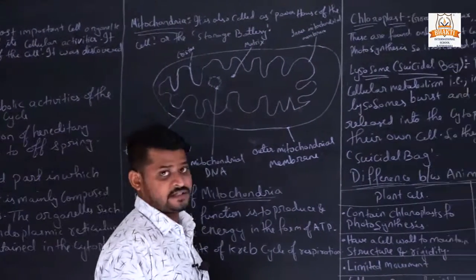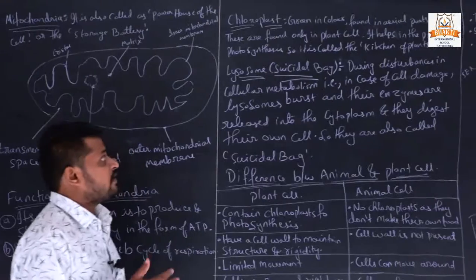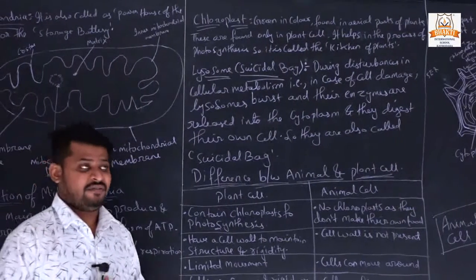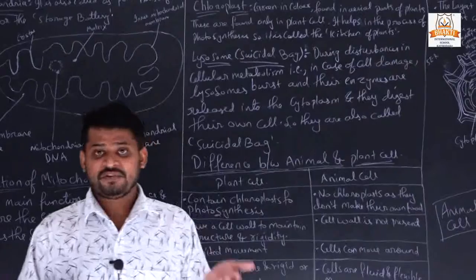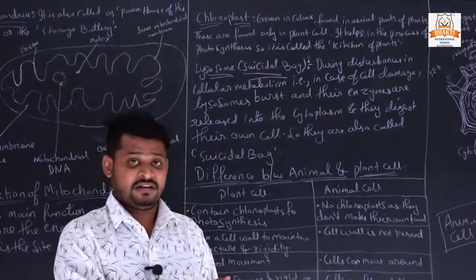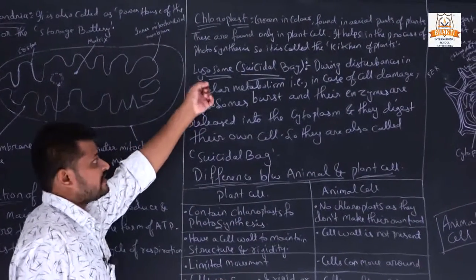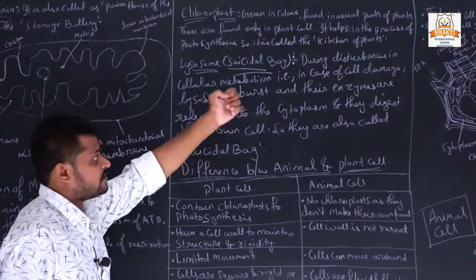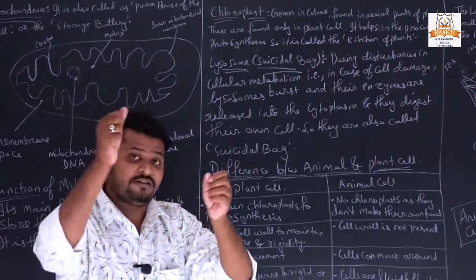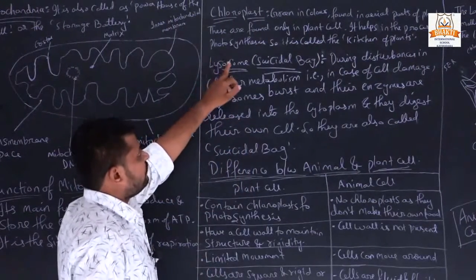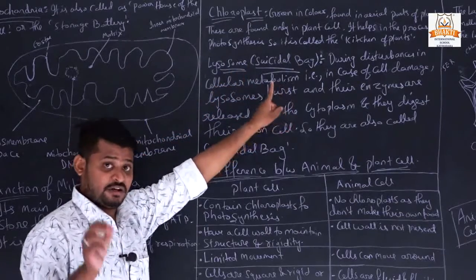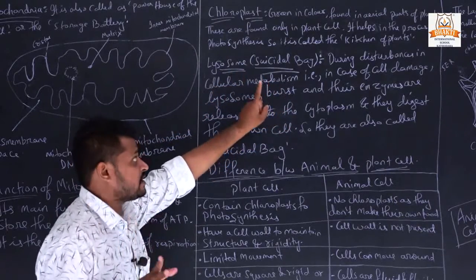Now chloroplast, green in color. We have already studied chlorophyll present in our leaves, right? They are also green in color. So chloroplast is green in color and found in the aerial parts of plants, meaning the upper parts of plants. It is found only in plant cells, not in animal cells, okay?